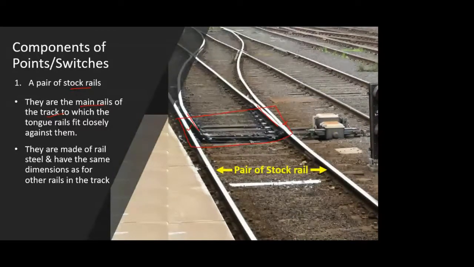And these rails are not much different. They are made of the same material, the same steel that has been used for the rails in other sections of the track. So that is nothing but a pair of stock rails. It is shown here as well. Okay. So that's the first component that we have, a pair of stock rails.